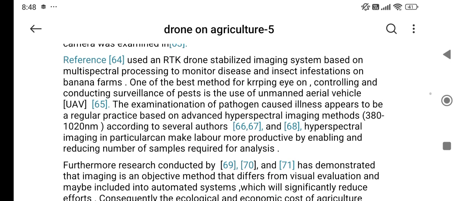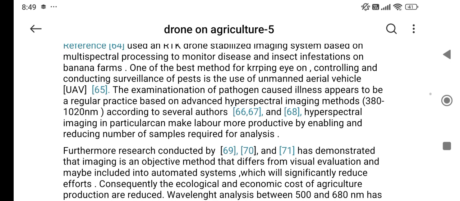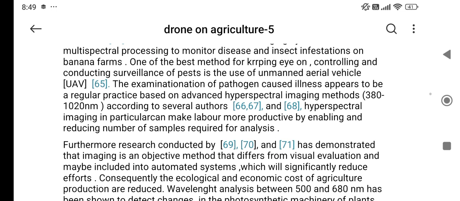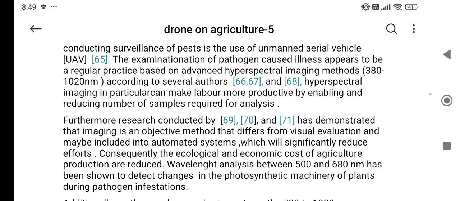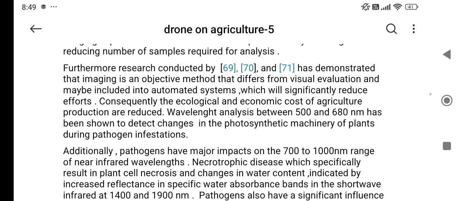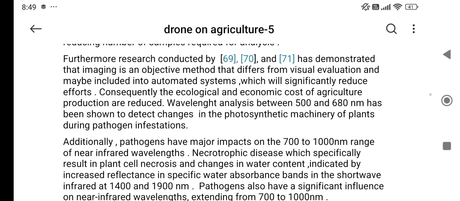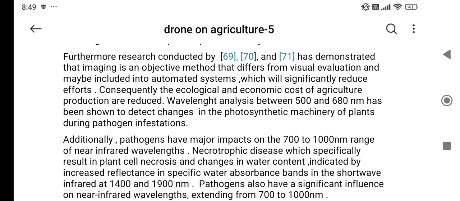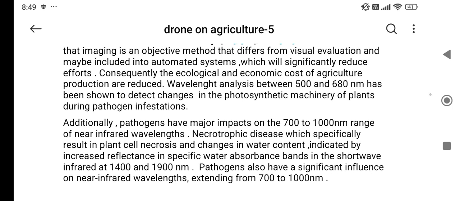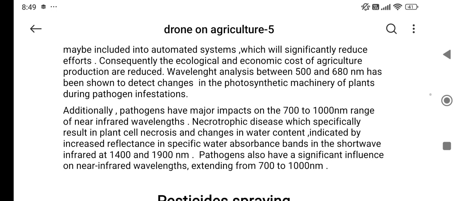One of the best methods for keeping an eye on, controlling and conducting surveillance of pests is the use of the unmanned aerial vehicle. Examination of pathogen caused illness appears to be a regular practice. Furthermore, research conducted by 69 and 71 had demonstrated that imaging is an objective method that differs from visual evaluations and may be included into automated systems which will significantly reduce efforts.